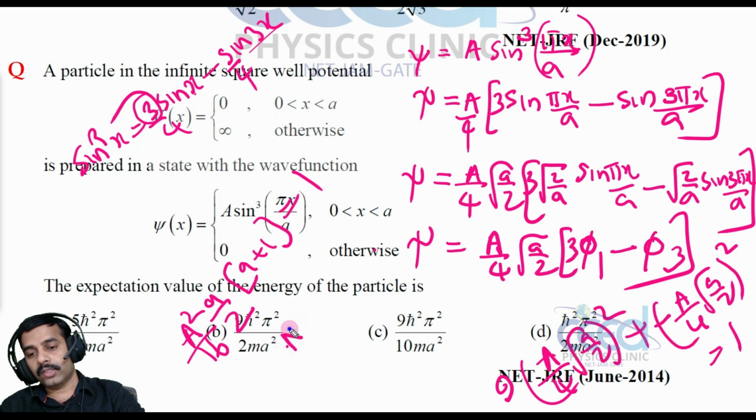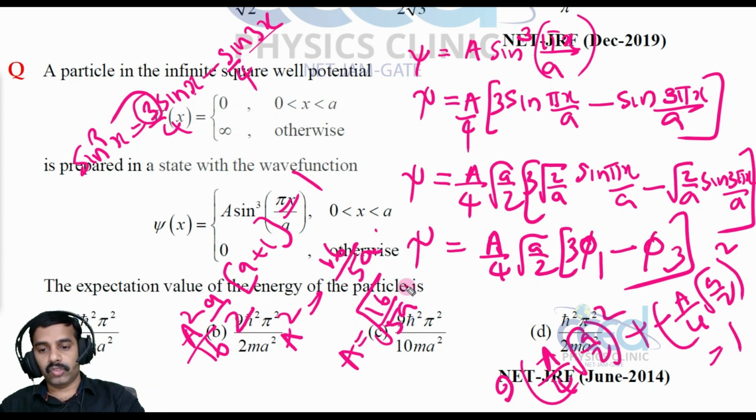So A square is equal to 16 by 5a, and A is equal to root 16 by 5a. So this is the normalization constant. I think it is correct. Here this 9 we have taken out because we have a 3 here.